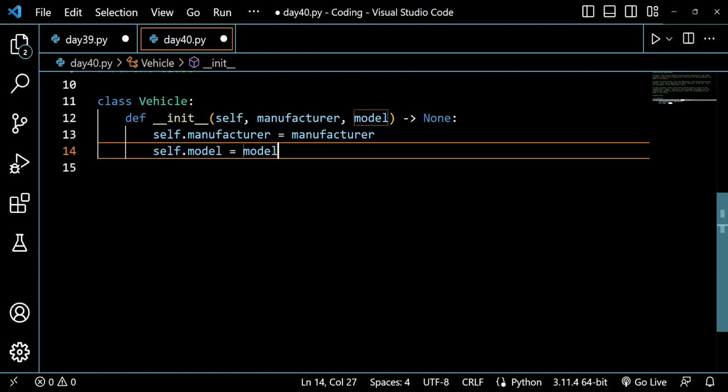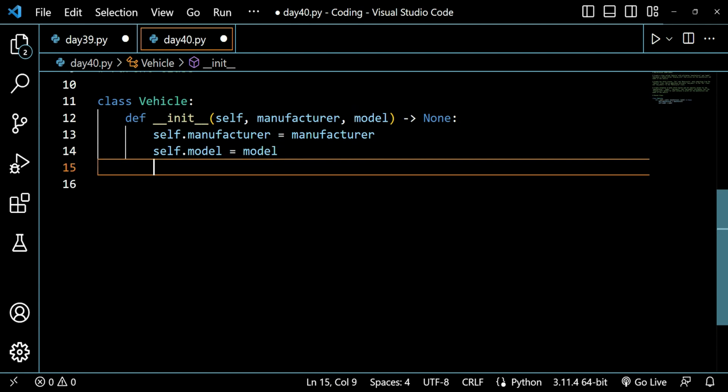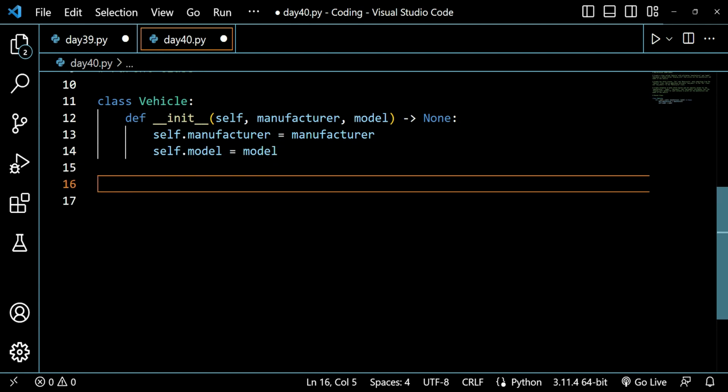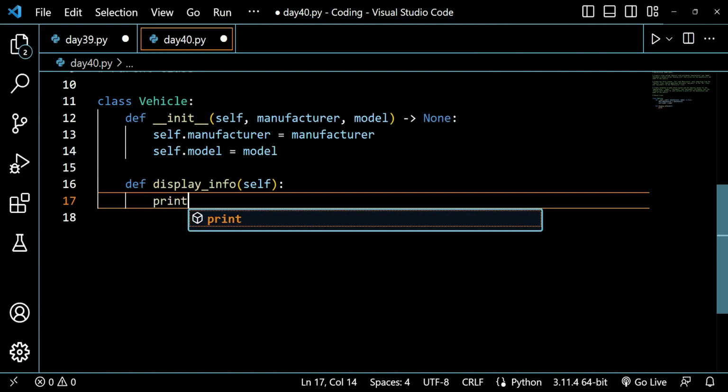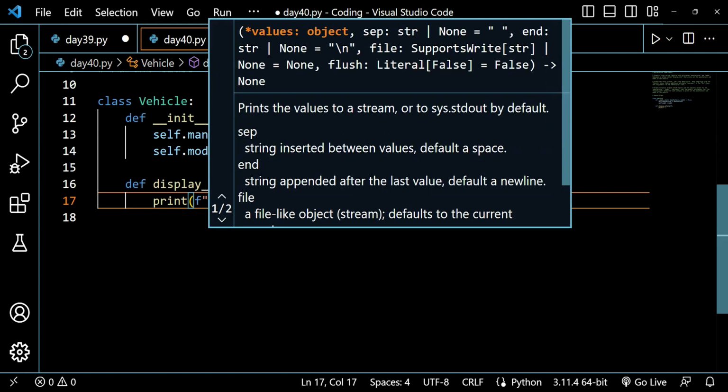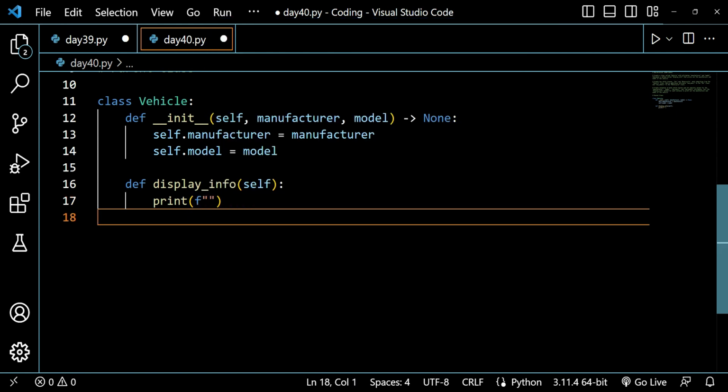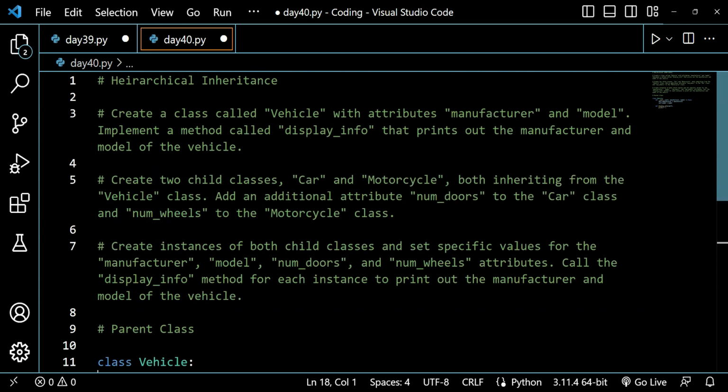Alright, so I have just given two instance attributes, manufacturer and model, and now what we have to do is create a method called display info. To create a method, we will be writing def display info, and we will write self here, and close it with a colon. Then we will be writing a print f-string, and I guess they are asking us to print out the manufacturer and model of the vehicle. So implement a method called display info that prints out the manufacturer and model of the vehicle.